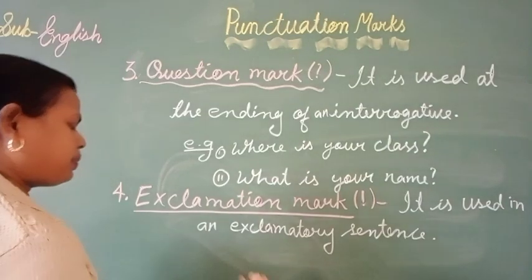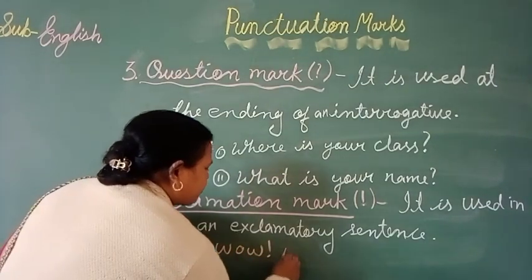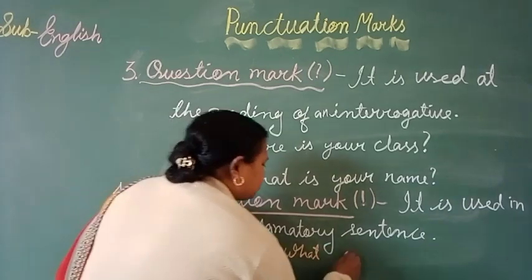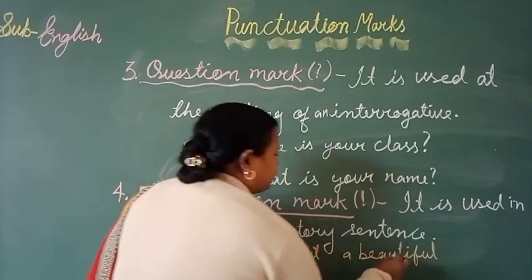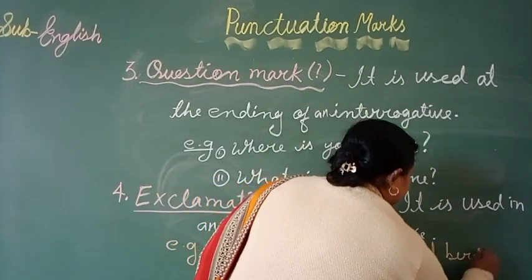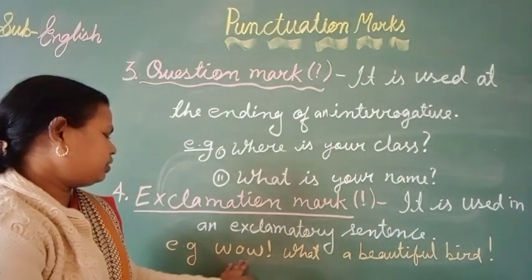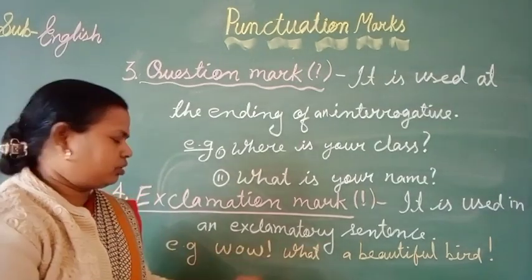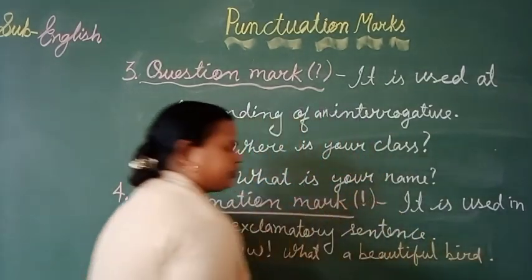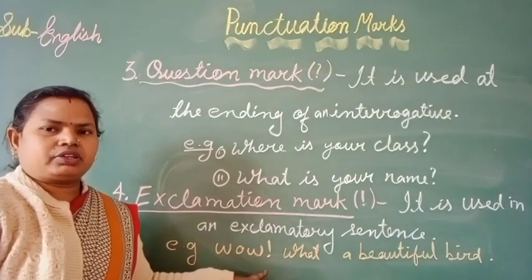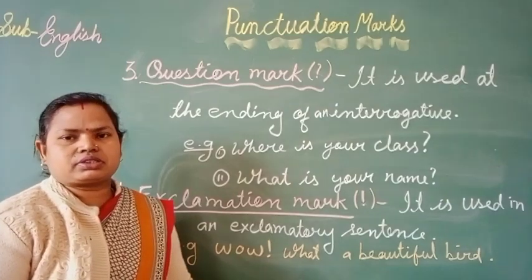Let's see the example. Wow, what a beautiful bird, and then the exclamation mark at the ending. So here we can use exclamation mark at the ending or after the word. Right here the word wow, after that we can use an exclamation mark, or at the ending of the sentence. In both the places we can use an exclamation mark.